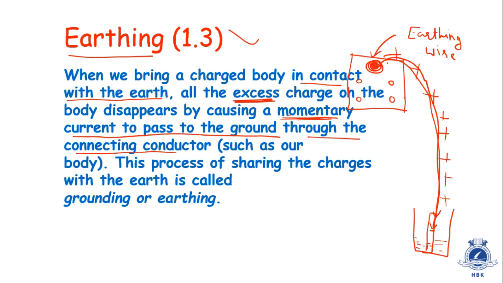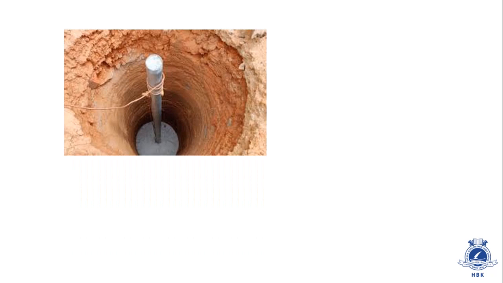We have to use a conductor to connect our earth pin to the ground. This process of sharing of charges with earth is called grounding or earthing. Sometimes in some textbooks or papers like JEE or NEET, you can also see grounding. Grounding and earthing are one and the same thing. We have to dump the excess amount of positive charge from our electrical appliance or any circuit to the ground. This is called earthing. So let me show you some practical diagram of earthing. See, this is that metal rod I just showed you.